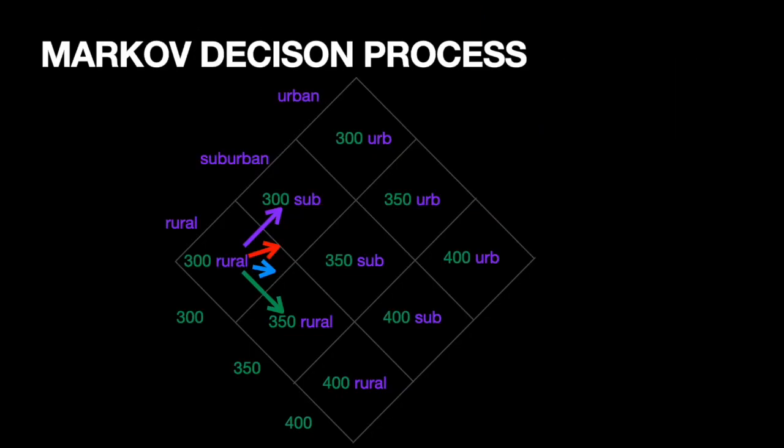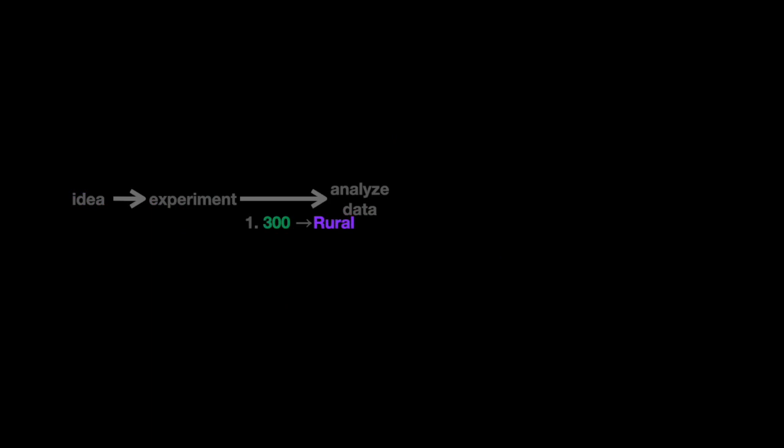On top of the 9 Markov chain states, Starling defines 4 actions: pivot product, pivot market, scale, fail. It starts experiments with a 300 range EV in the rural market. Instead of defining a full Markov decision process, Starling uses a heuristic decision rule. It experiments selling 10 EVs of a specific range to the target market. It first makes a range of prediction on EV sales based on its belief on the product and market.